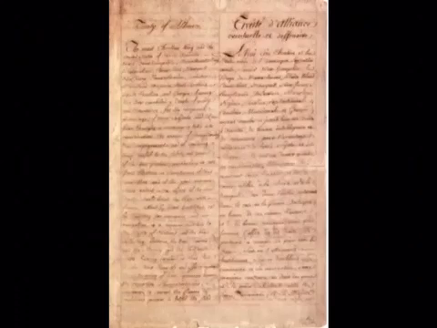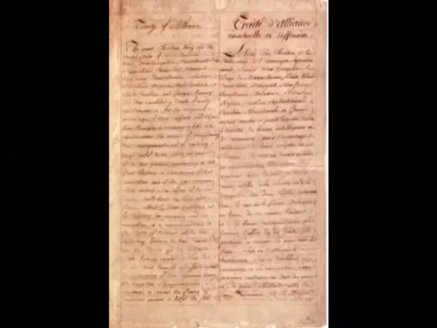This is a picture of the original Treaty of Alliance, and you're probably wondering why the French wanted to form an alliance with the Americans. It was because they wanted to help make an independent nation against Great Britain. So neither of them liked Great Britain, so they wanted to go against them and go against their rights and laws.